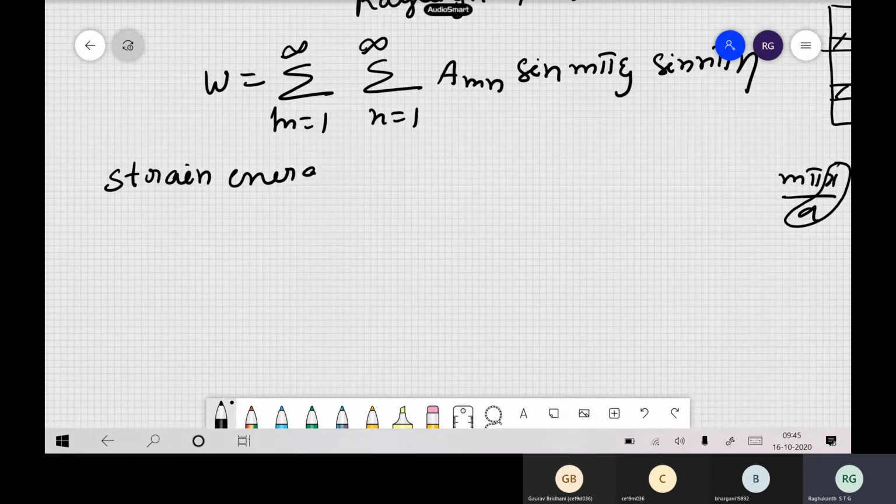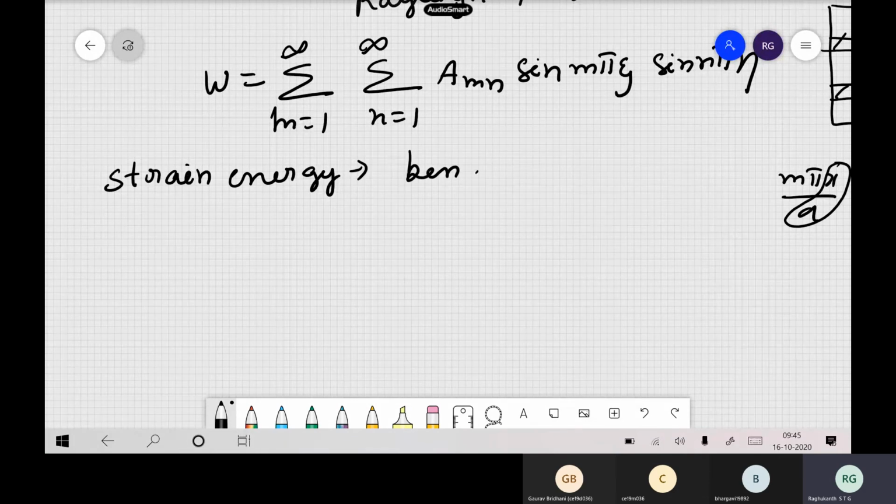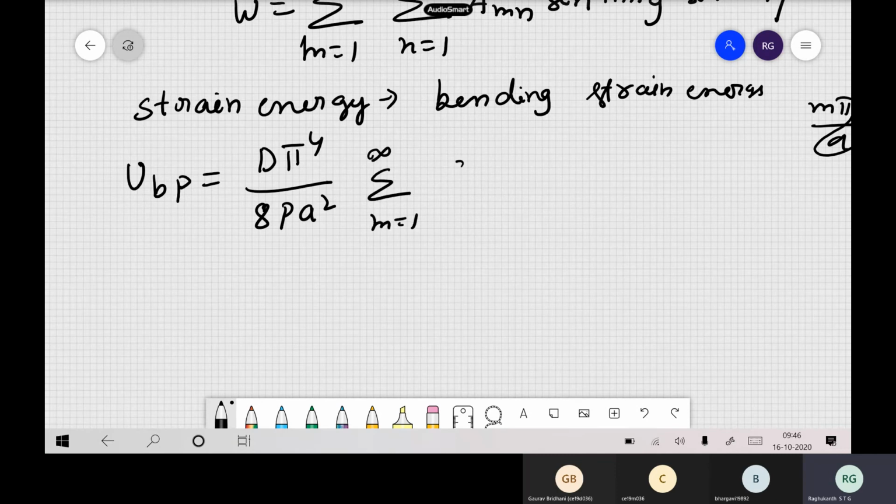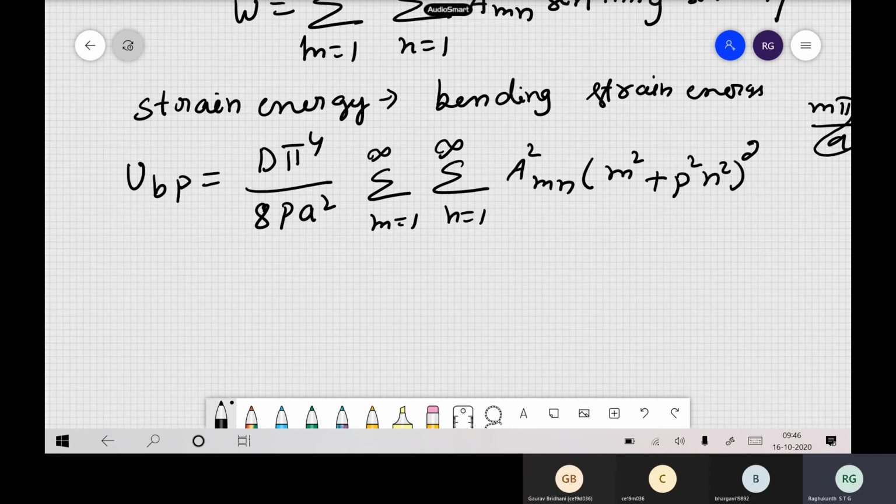So now the bending strain energy, like previously we have solved in our last class, no membrane strain energy, only bending strain energy. Okay, so you substitute in that expression, and we already solved this in our last class. So D pi to the power of 4 by 8 p, sum over a square, m equal to 1 to infinity, n equal to 1 to infinity, A mn squared times m square plus p square n square, whole square. Okay, so this is our bending strain energy.